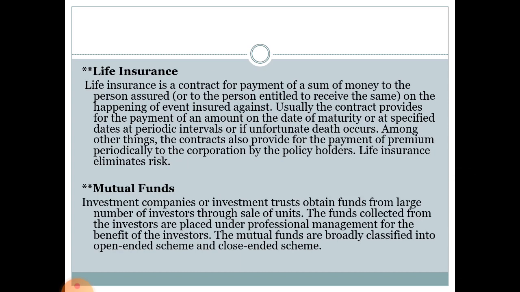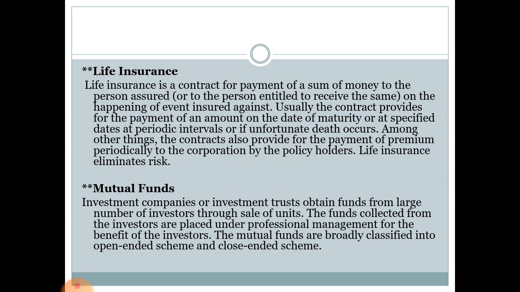Next category under the tax shelter saving scheme is life insurance. Life insurance is a contract for payment of a sum of money to the person assured on the happening of the event insured against. For example, if we take insurance against death or an accident, whenever the death or the accident occurs, only then do we claim the insurance against that particular event.